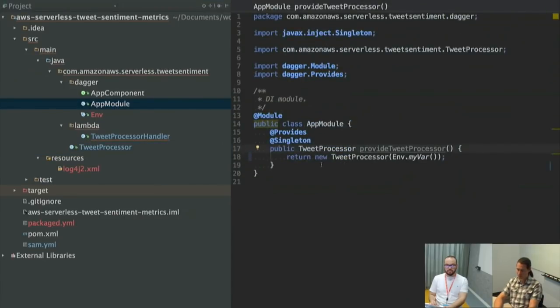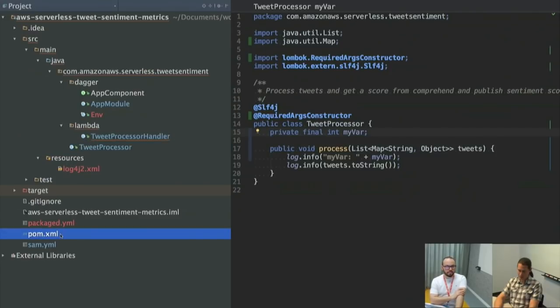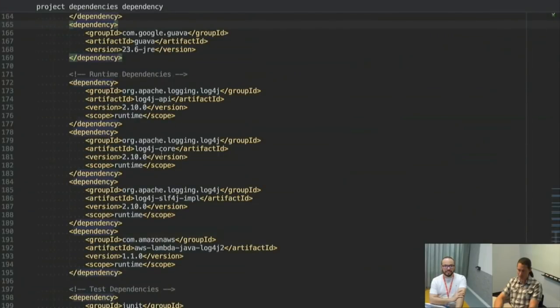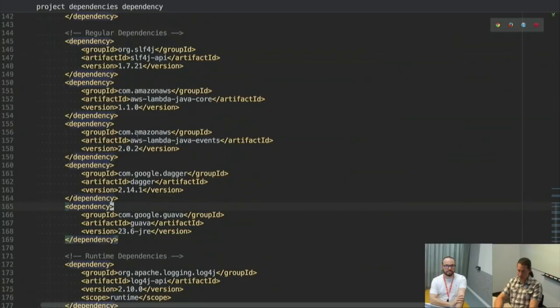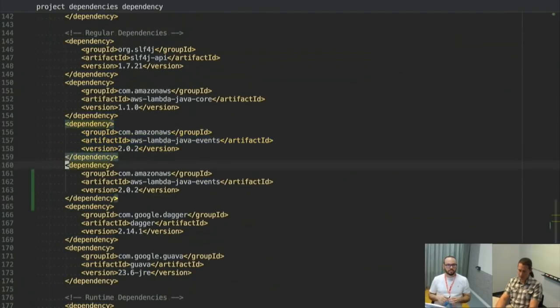So I'm going to remove this myvar thing because I don't actually need it, but I need to replace it with a call to Comprehend. So I'll start going a little bit faster just because I feel like we've established the general workflow here. So now for our regular dependencies, I'm going to add a new dependency.